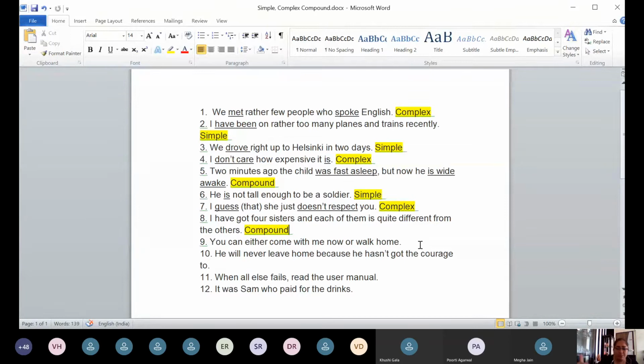So if somebody asks me, please identify what are the two main clauses, my answer would be you can come with me now is the first main clause. You can walk home is the second main clause and either or is the conjunction. So this is also a unique way of joining two sentences, that is having two words that form a conjunction. And this I will write down as a compound sentence.